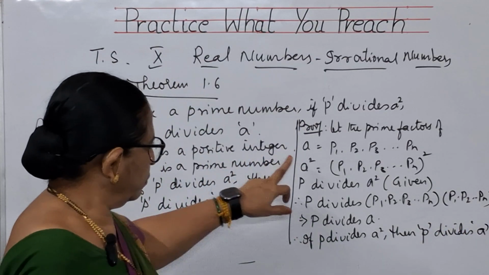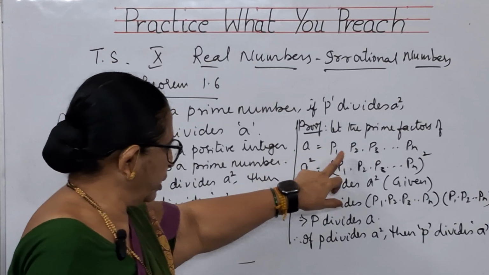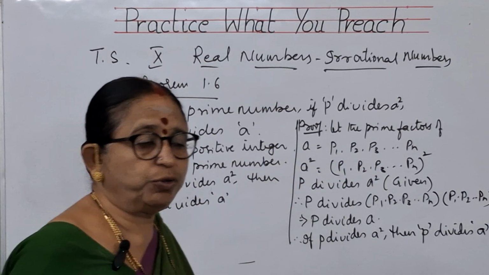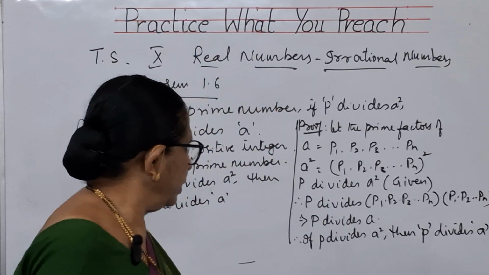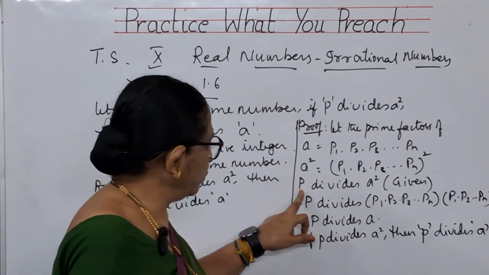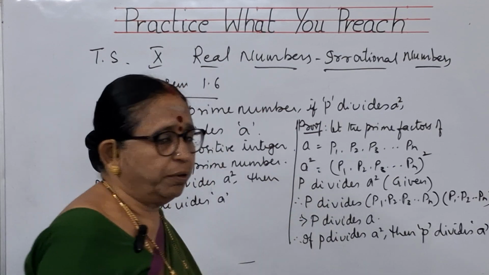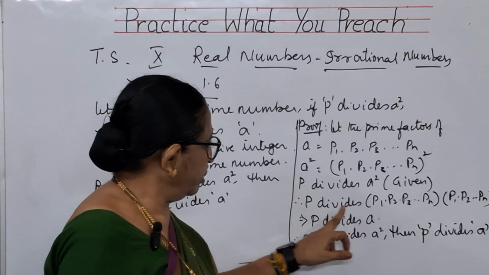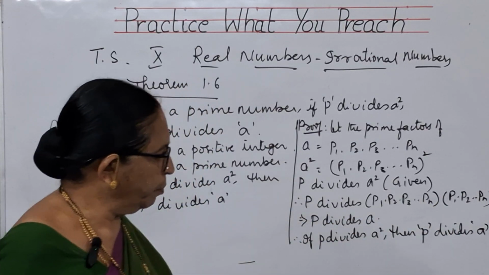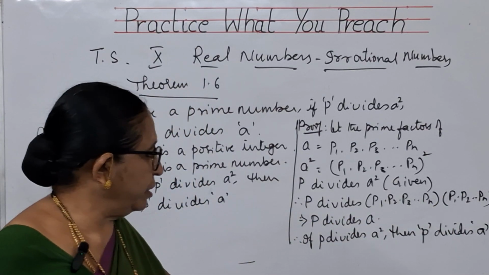What did we take? We have taken the prime factors of A as P1, P2, P3, so on, P1 into P2 into P3, so on, up to Pn. A square means whole square. What is given to you? P divides A square. P divides A square means P divides P1, P2, P3, so on, up to Pn into P1 into P2 into P3, so on.